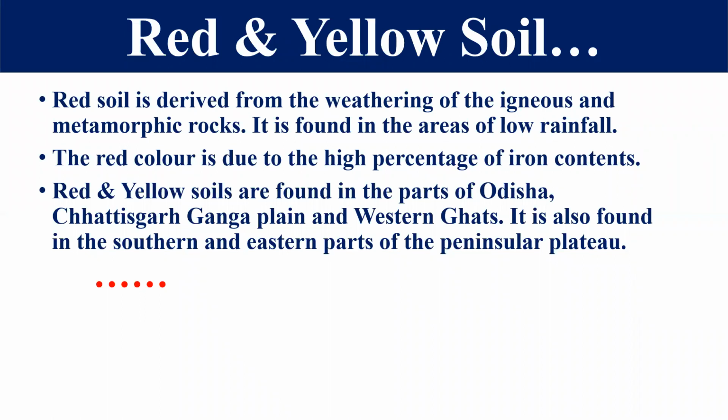Students, you will be very confused regarding this soil also, so see it very carefully. This red and yellow soil is formed from the weathering of igneous and metamorphic rock, but black soil is due to only the weathering of igneous rock. And this type of soil is found in lower rainfall areas.